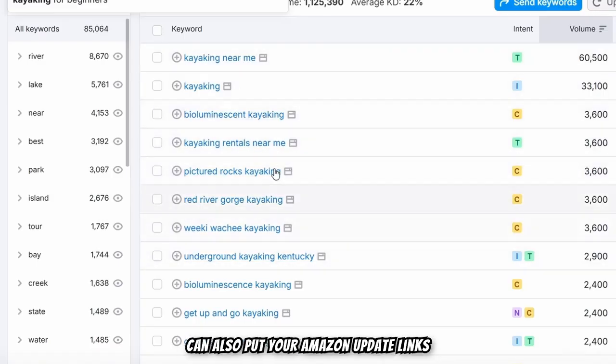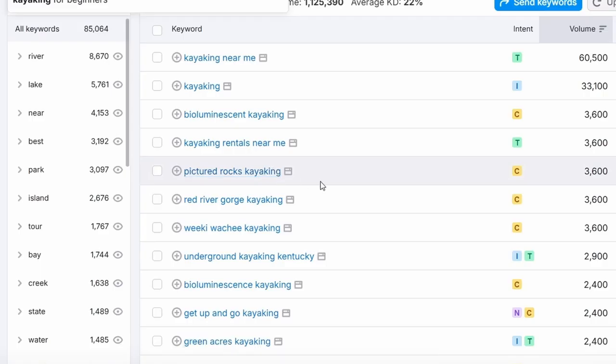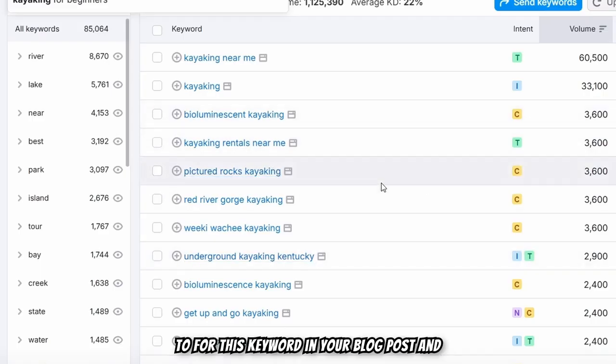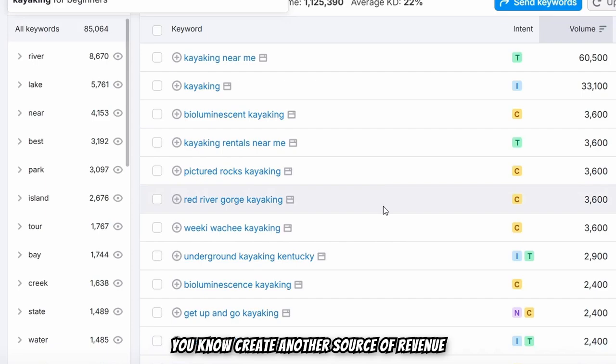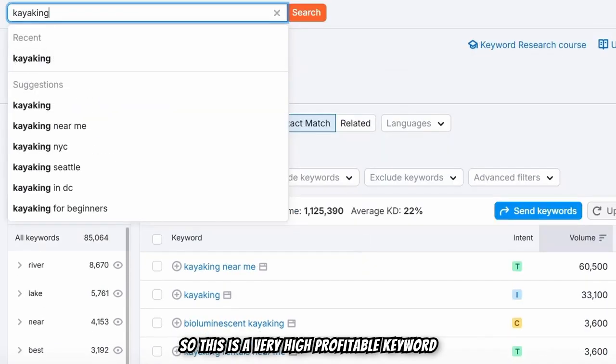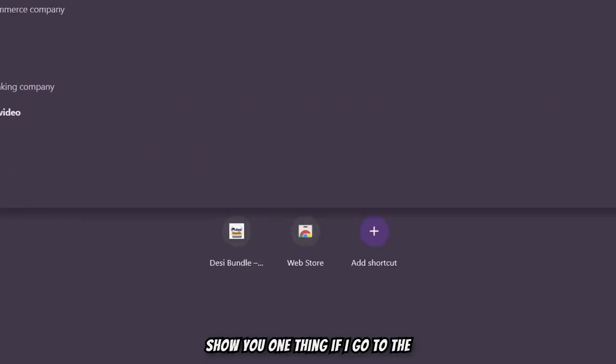You can also put your Amazon affiliate links for this keyword in your blog post and create another source of revenue. So this is a very profitable keyword, because if I go to Amazon.com, let me just show you one thing.